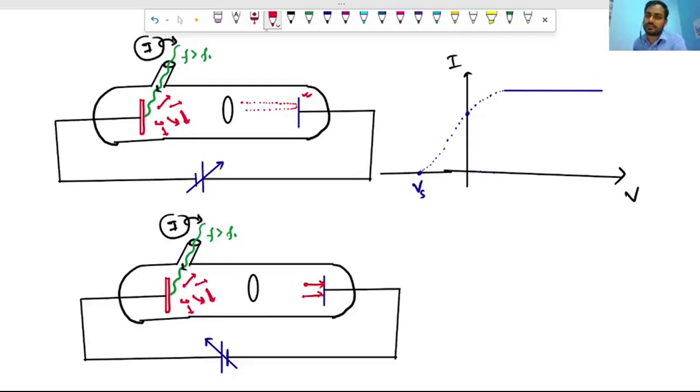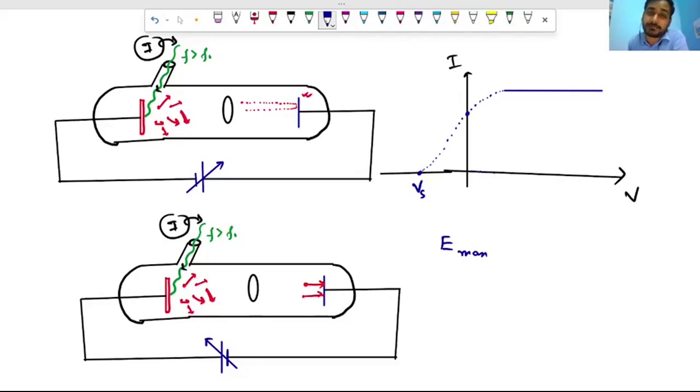So we are opposing the electron with maximum kinetic energy. How much energy do we require for that? At least we have to apply energy equal to the maximum kinetic energy of that electron.